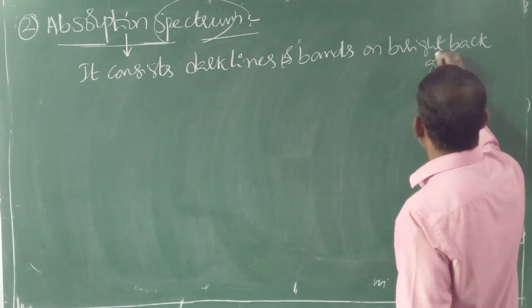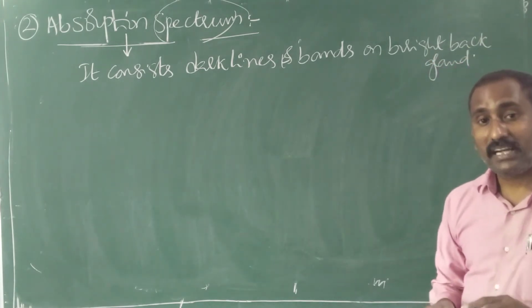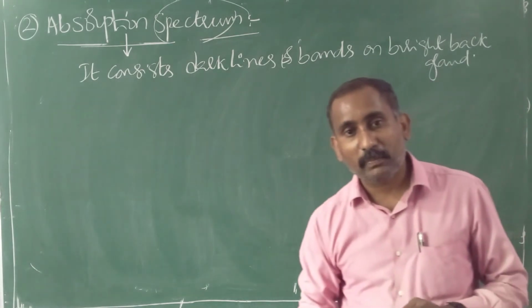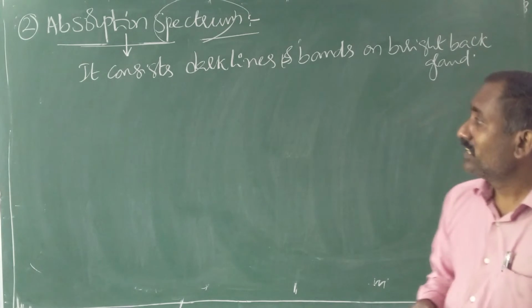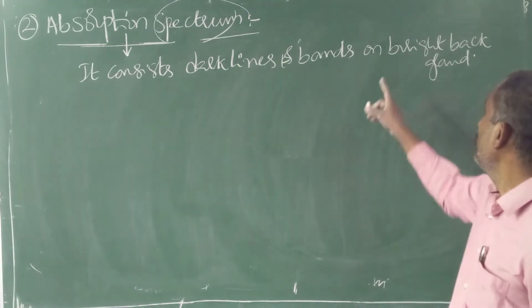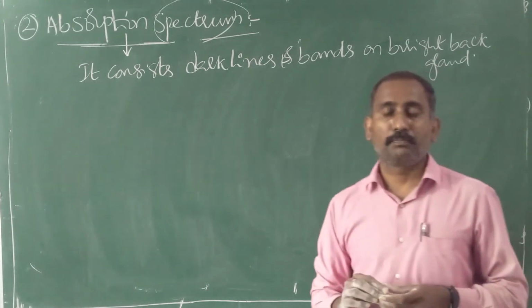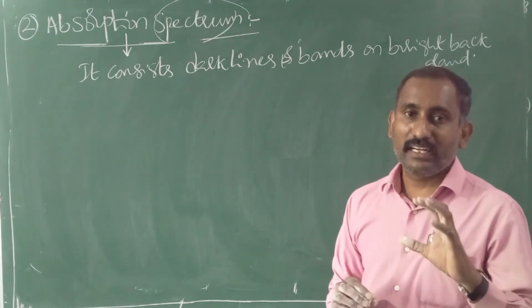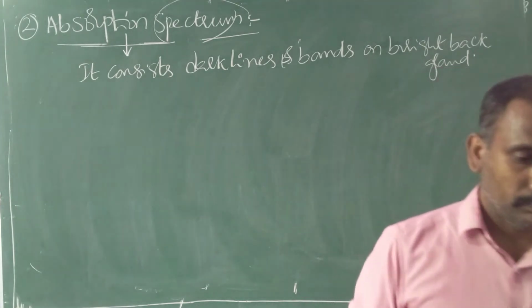So quite opposite: emission spectrum contains bright lines or bands on a dark background. Absorption spectrum contains dark lines or bands on a bright background. Anyhow, in our syllabus, only emission spectrum is there, but not absorption spectrum.